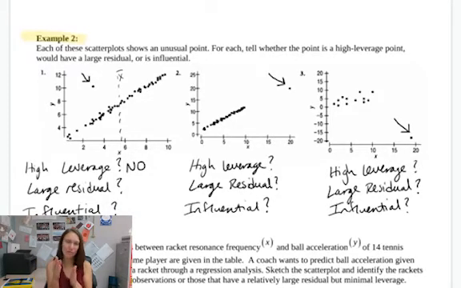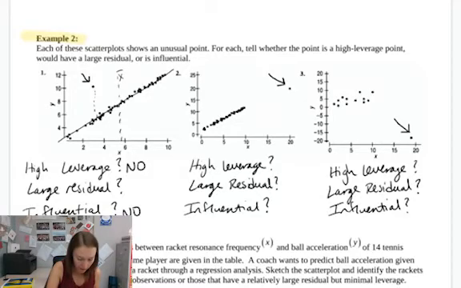If that point is sitting towards the middle, it's not really going to move your line very much. So it's not going to be an influential point either, which means our line of best fit is going to pretty much follow those other points. And then this would have a really high residual. The residual is the difference between the y value of that point and the predicted y value on our line.